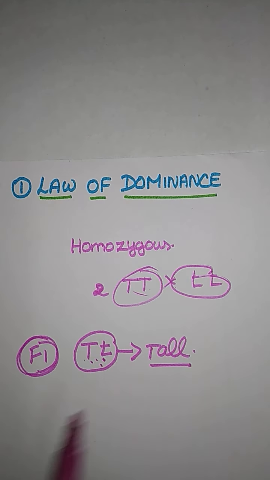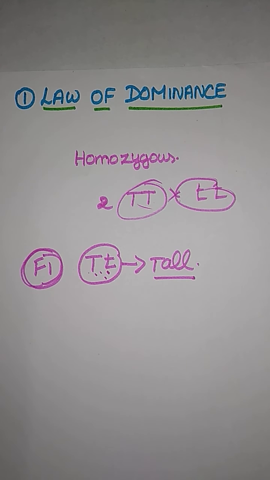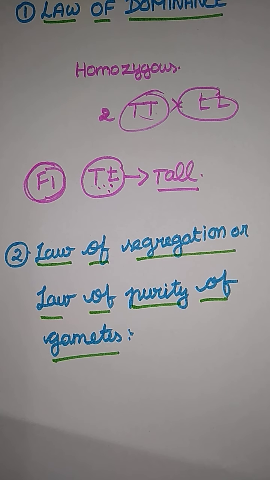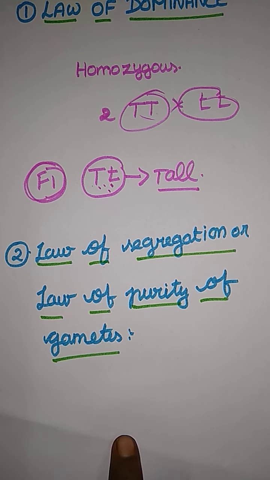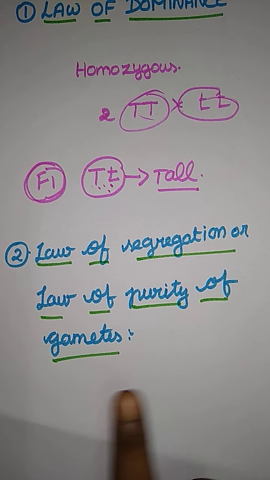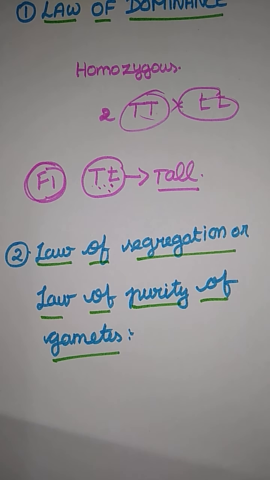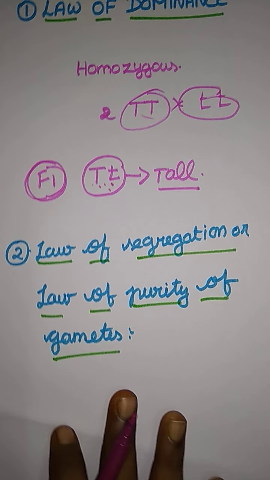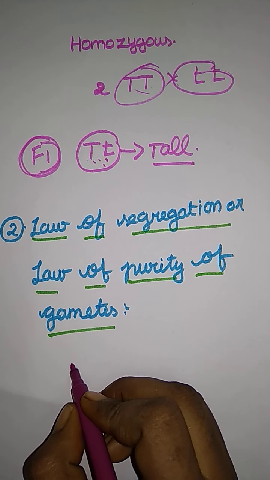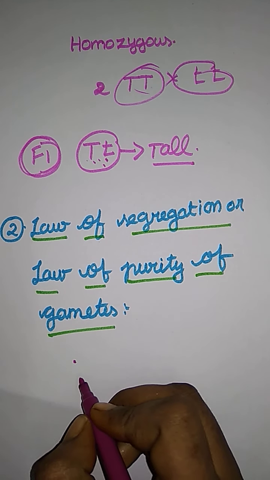Let me move on. Next, the law of segregation or law of purity of gametes. Here the next law is the law of segregation or law of purity of gametes. In the law of segregation, something is going to segregate, in that purity of gametes. For example, here I will give an example to you. First thing, male and female gametes.